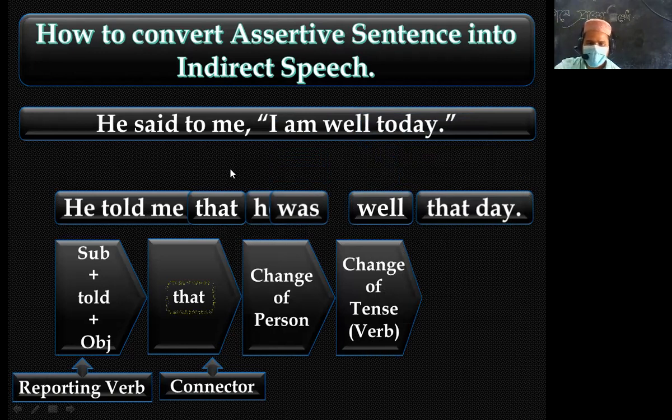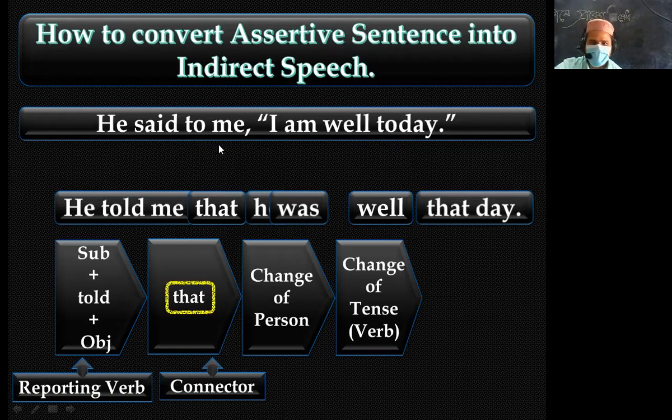So, you have to follow the process of how to change direct speech into indirect speech of an assertive sentence. First, you have to change the inverted comma.